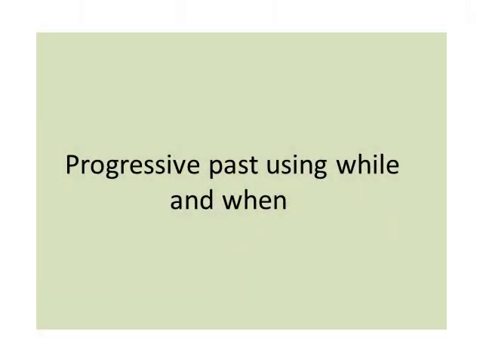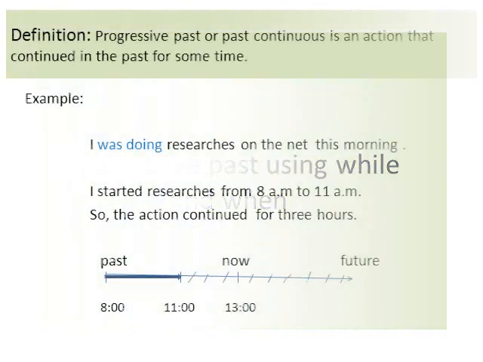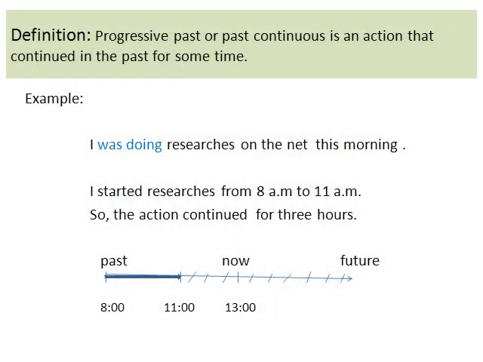Progressive past using while and when. Definition: progressive past or past continuous is an action that continued in the past for some time. Example: I was doing research on the net this morning. I started research from 8 a.m. to 11 a.m. So the action continued for 3 hours.